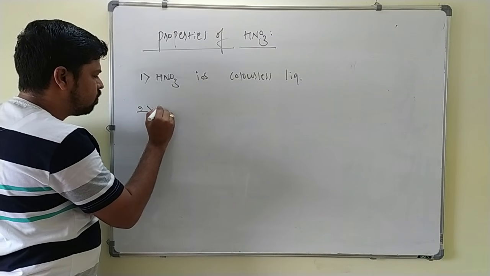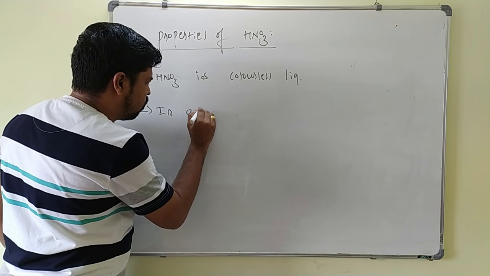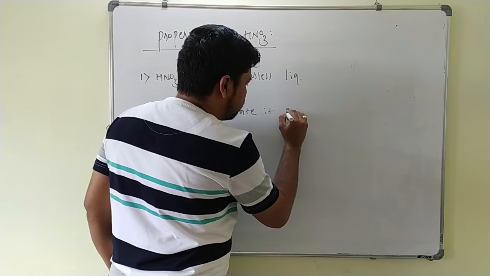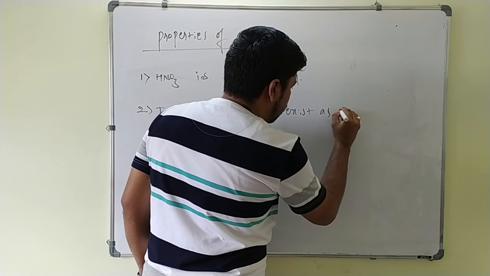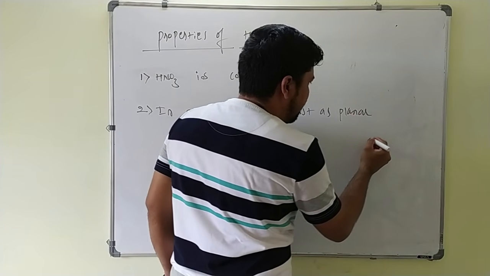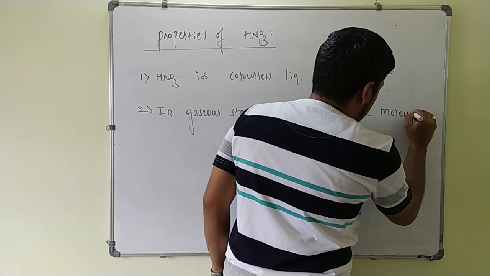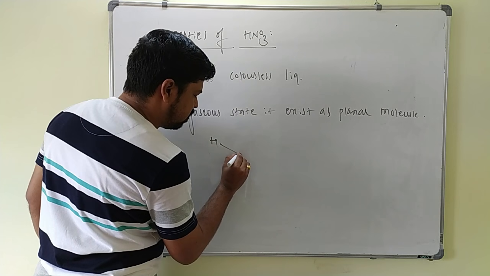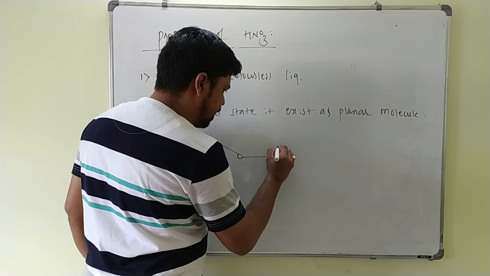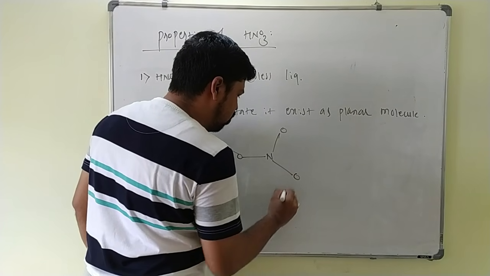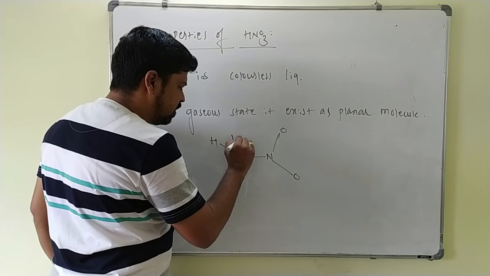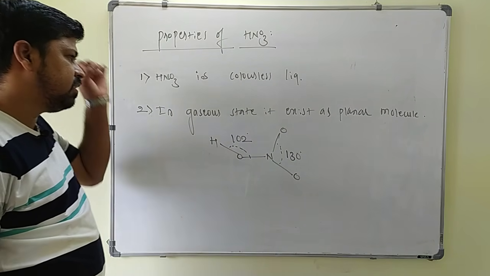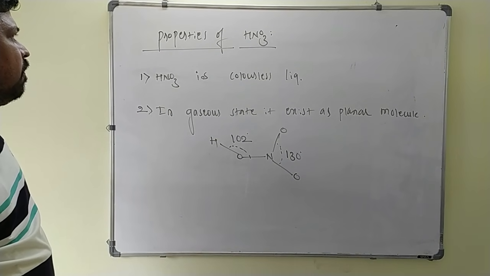In the gaseous state, it exists as a planar molecule. The structure of HNO3 is: this is hydrogen, oxygen, and this is nitrogen, again this is oxygen and oxygen, and here the bond angle is 102 degrees and here the bond angle is 130 degrees. This is the physical state of HNO3.